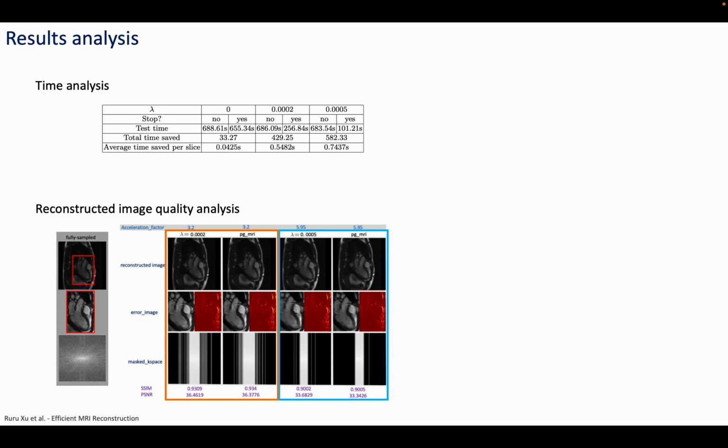Similarly, when lambda equals 0.0005, the acceleration with the reconstruction process stopped automatically is 5.95. We conducted experiments on PGMR when the acceleration of CAIPI undersampling was 5.95. By comparing their SSIM and PSNR, we also found that they were very similar. In summary, compared with PGMR, our method has no loss of accuracy, and it can automatically stop dynamic sampling.